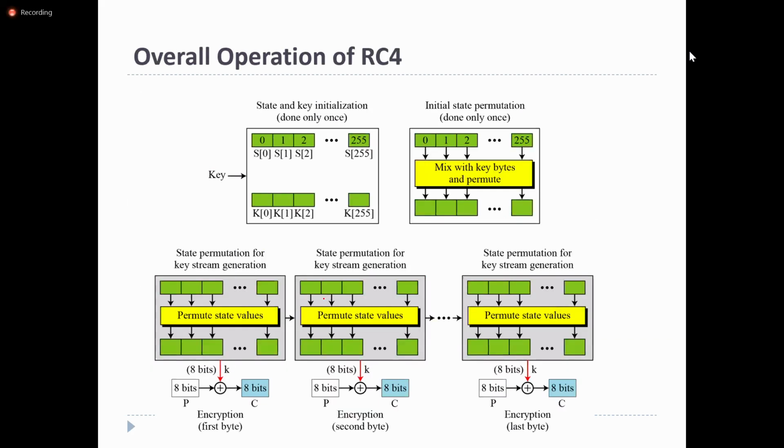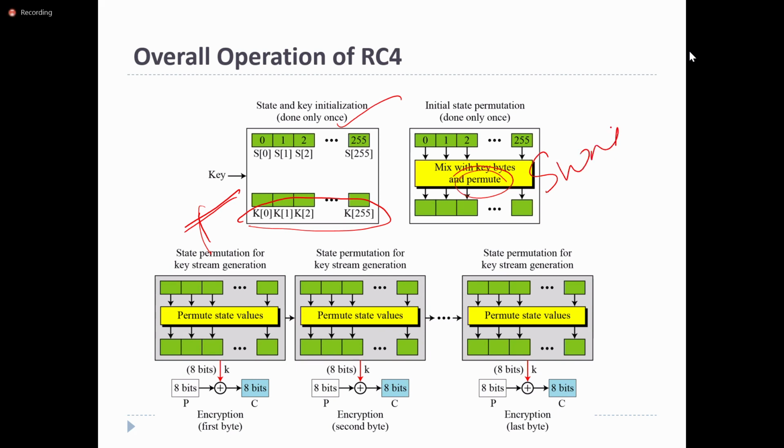If you observe the overall operation, it is simply state and key initialization. For a given key, a temporary key is generated based on the key, and then substitutions or permutations will be done.